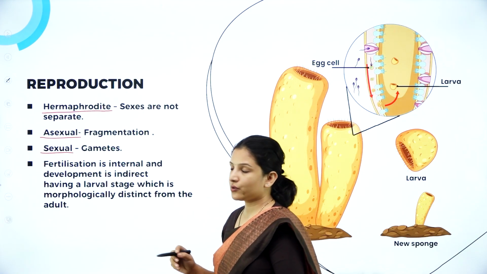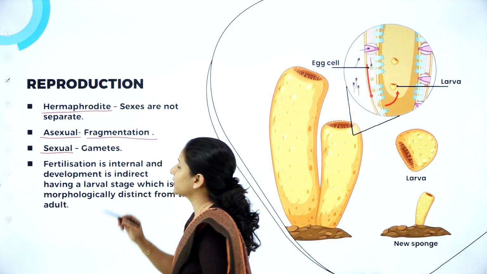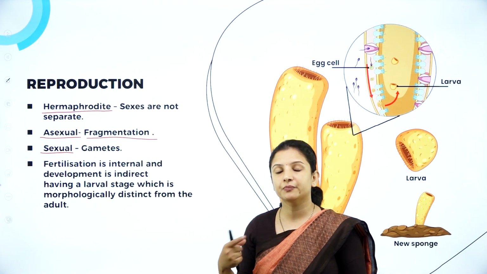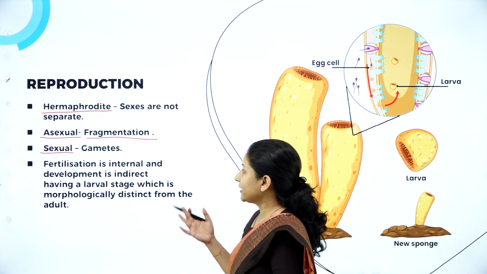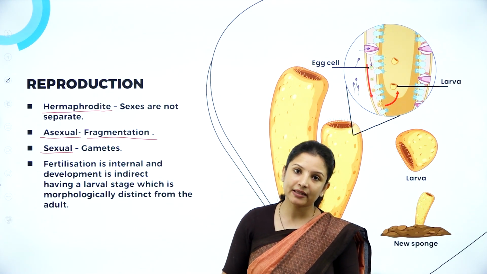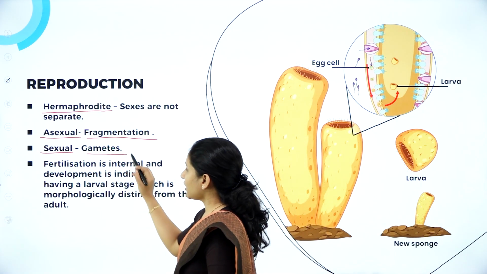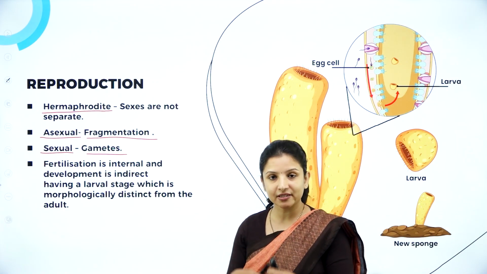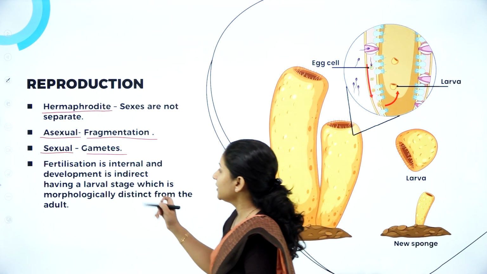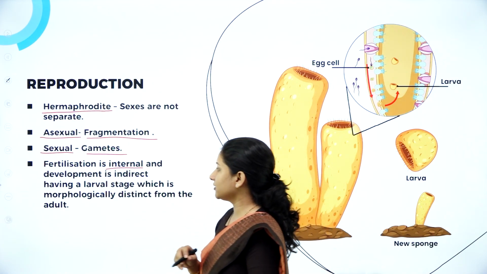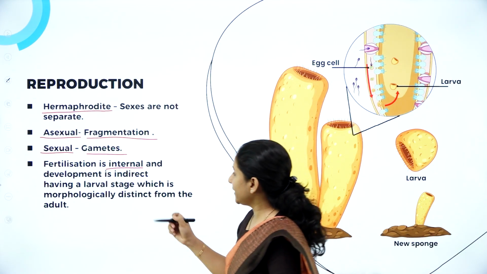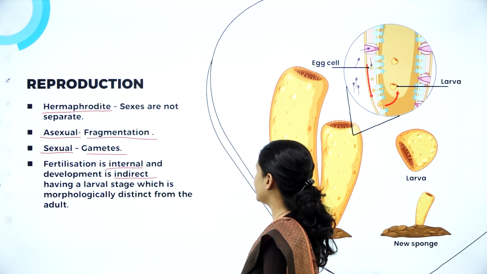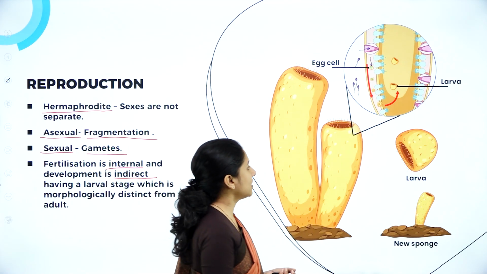And their reproduction can be asexual and sexual. If it is asexual, it can be by fragmentation, wherein they break into pieces and develop into new organisms. And if it is sexual, it can be by the male and the female gametes. And talking about the fertilization, the male gamete fuses with the female gamete inside the body of the sponge itself. Therefore, the fertilization is internal. And talking about the development, it is indirect. Indirect development means wherein they have a larval stage.